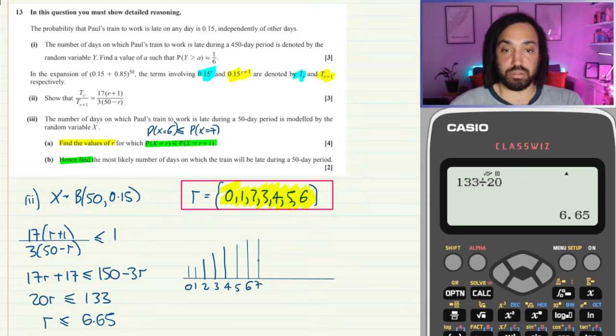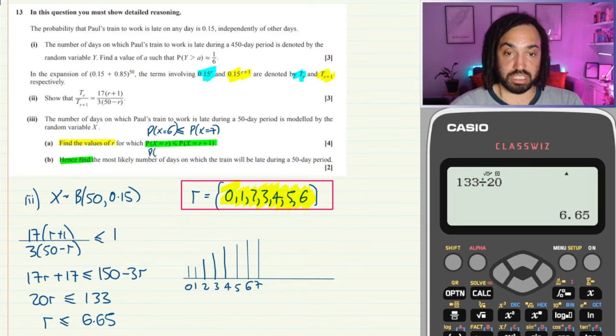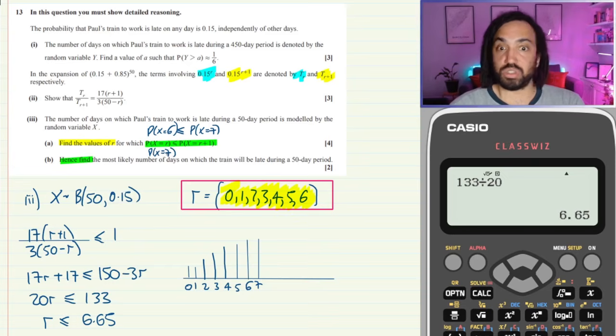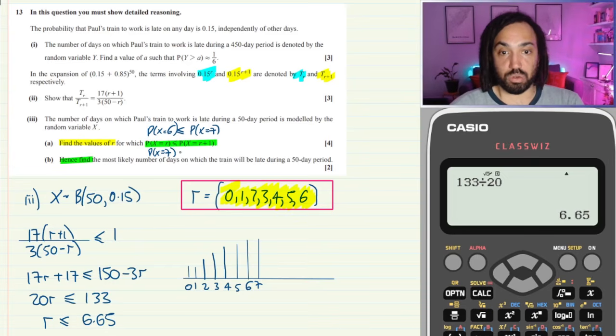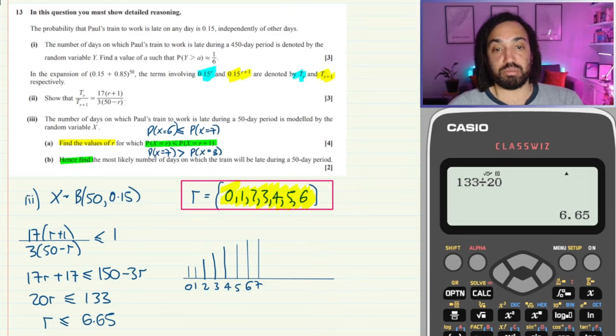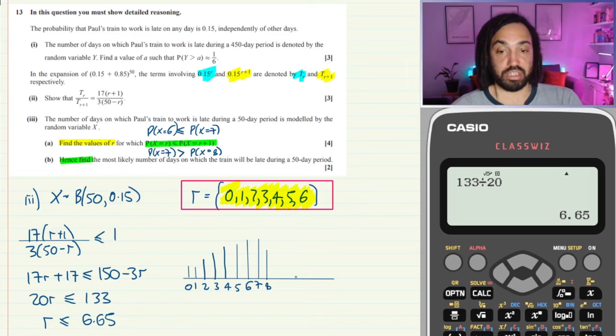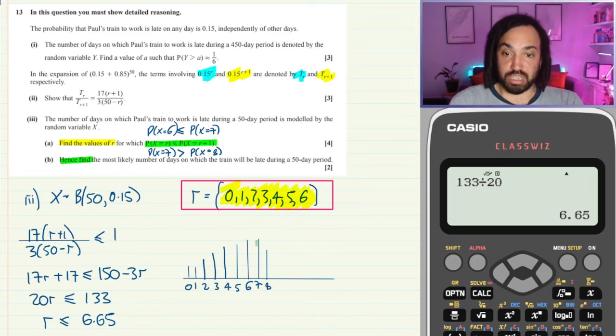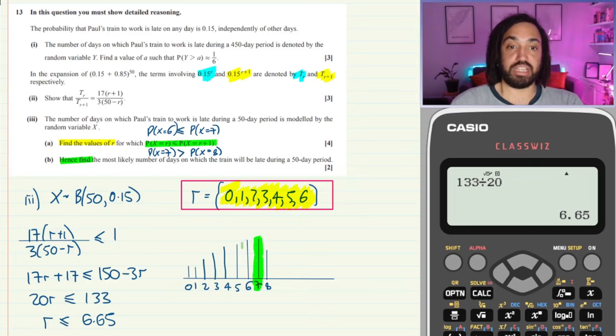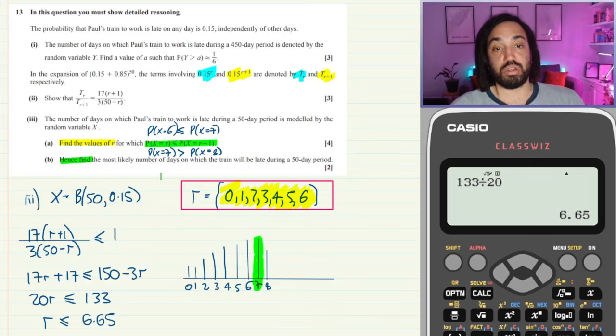Because then when we get to the probability that x is equal to 7, that is not in this set. So we know that this inequality doesn't hold true, which means that it is in fact the negation of that. So the probability that x is equal to 7 is greater than the probability that x is equal to 8. So we're definitely going to be going downwards on this side, which means that 7 is the biggest it possibly could be in terms of probability. So we're going to say that 7 is for sure the most likely number of days.